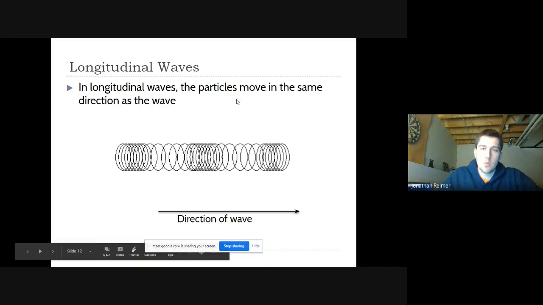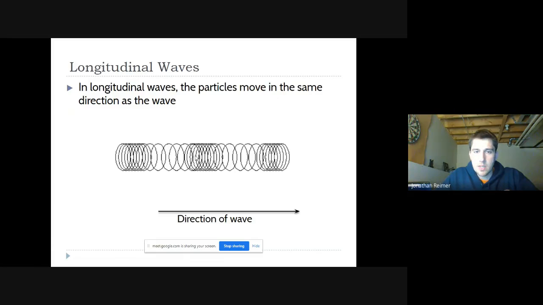So with longitudinal waves, say that a wave is moving this way. This pulse here is going to keep moving and eventually be over there, and a new one is going to come. The direction of the particles is going to go there and then back, and then there and then back.